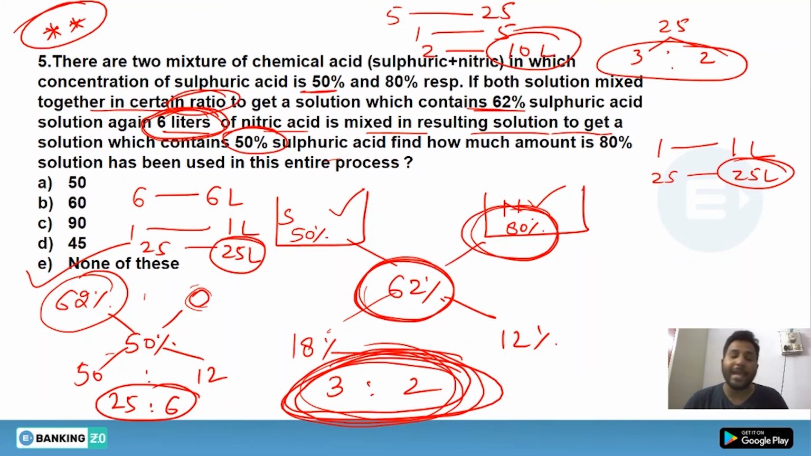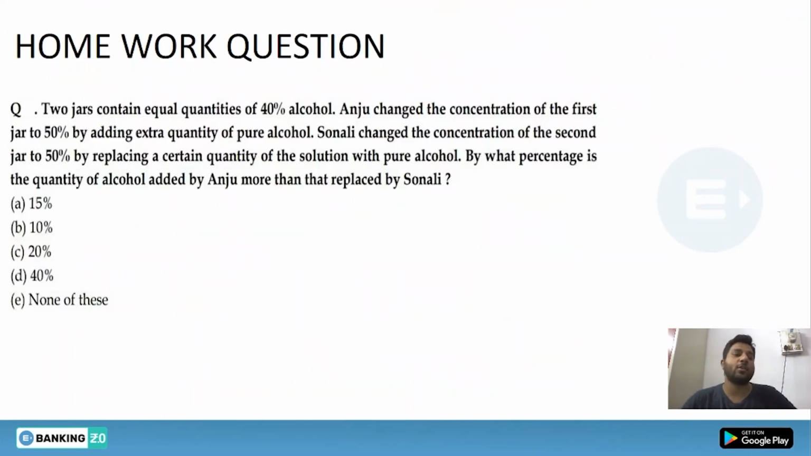So anytime you can use this method, but you have to be specific about what this ratio stands for and what this quantity stands for. All right, so that's it. Let's go ahead. This is your homework question. I hope you will do that so we can find the correct answer.